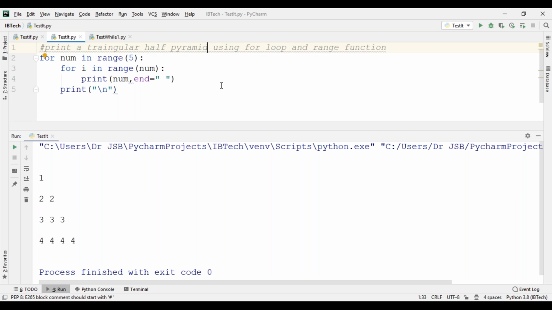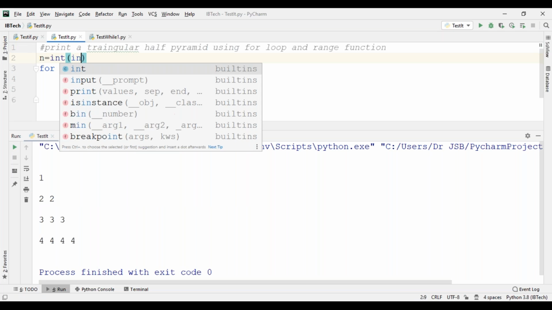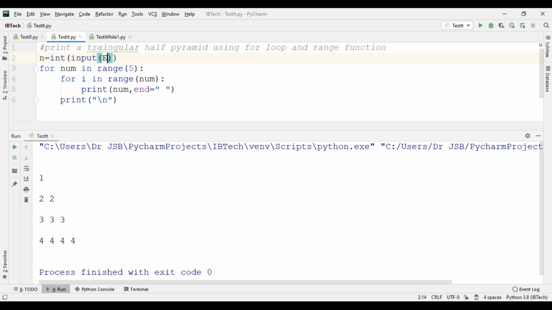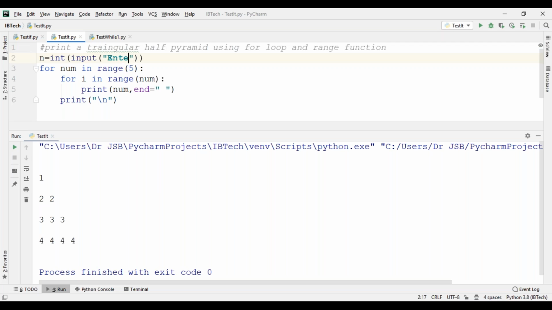You can take the value from the keyboard: n is equals to int of input, enter a number, the last number.